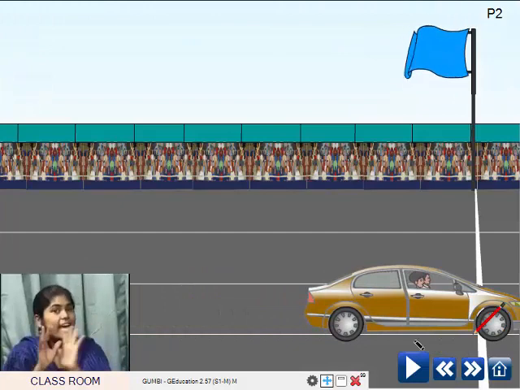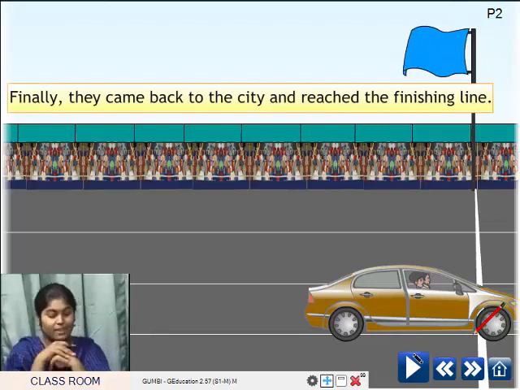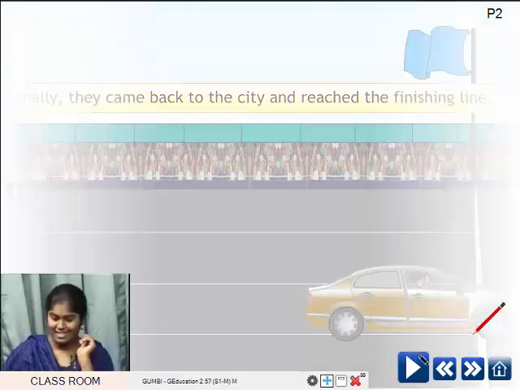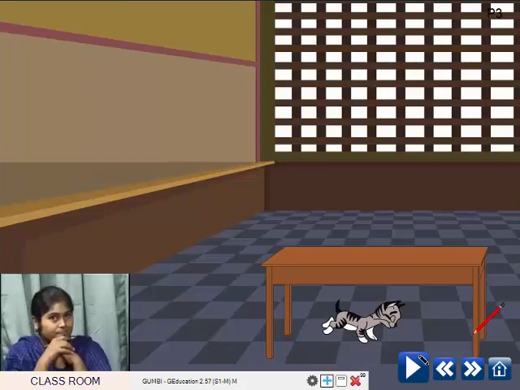Children, now look, they have finished the race. They have reached the final line. Finally, they came back to the city and reached the final line. Finishing line. So the race was over.